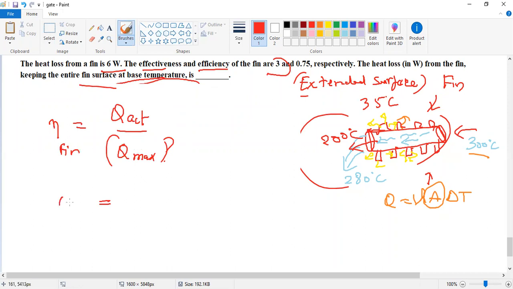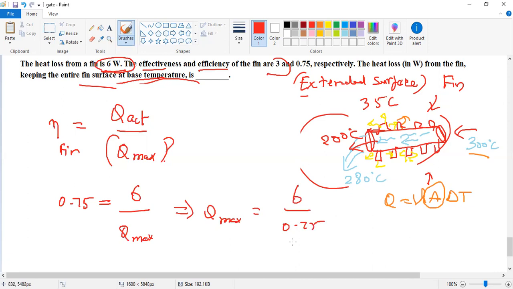The efficiency of the fin is 75 percent, taking 0.75. The actual heat loss is 6, so Q max is 6 divided by 0.75. We finally get 8 watt, which is the maximum possible heat transfer.